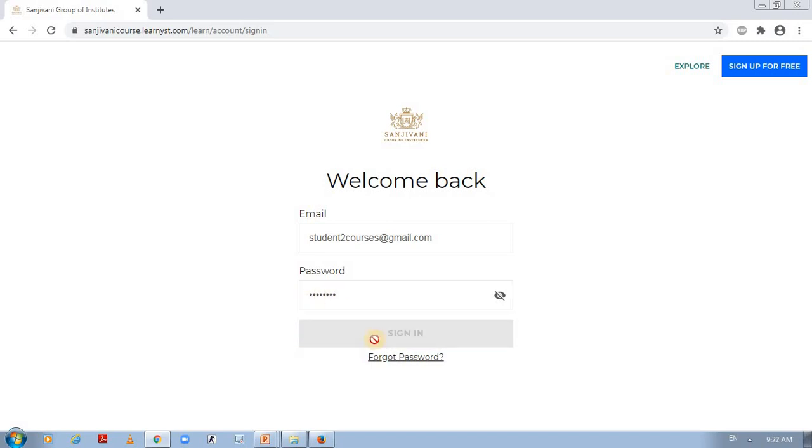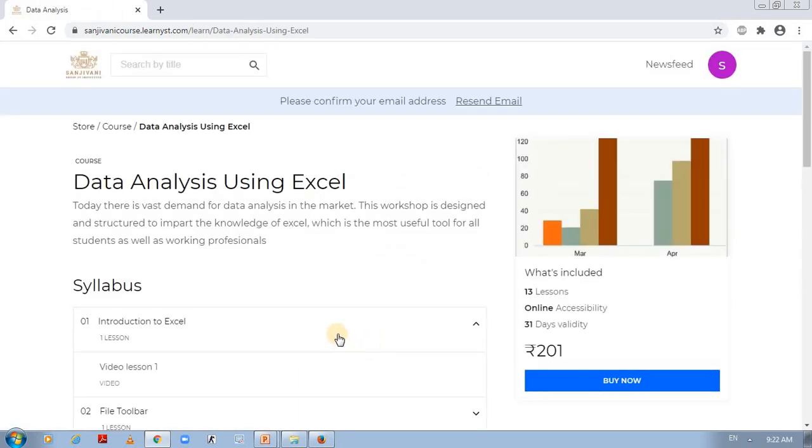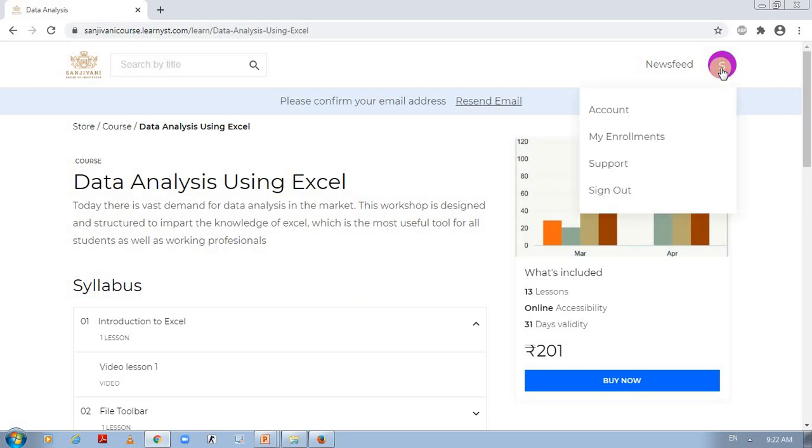and clicking on sign in. Once I click on sign in, I come inside the same course where I clicked initially from my portal. Here again you will find the details highlighted, but still I am not a part of this course. Here you can check by clicking on your particular icon.